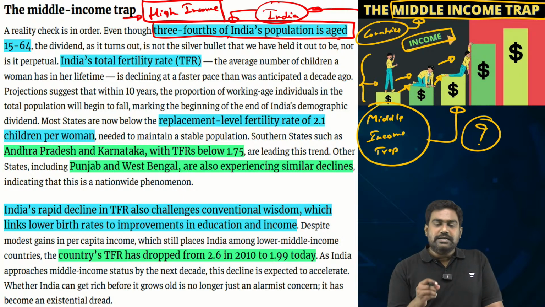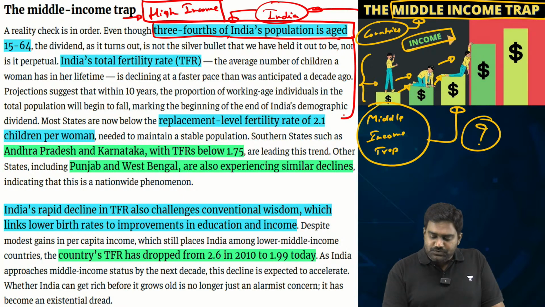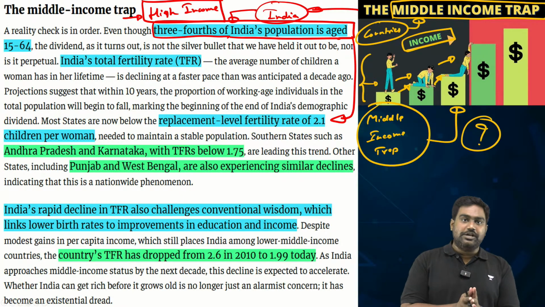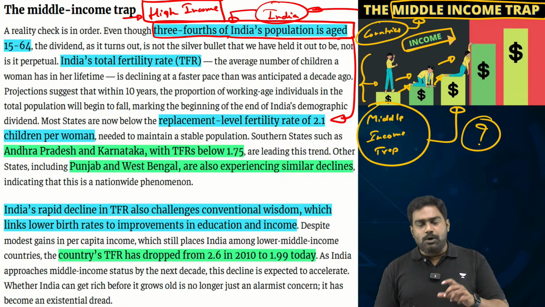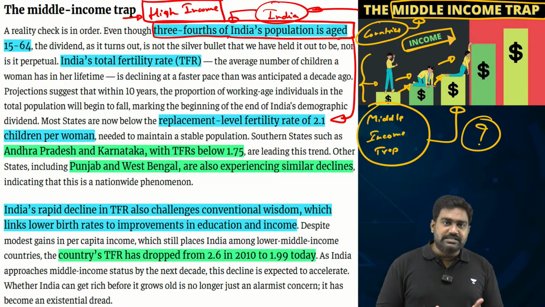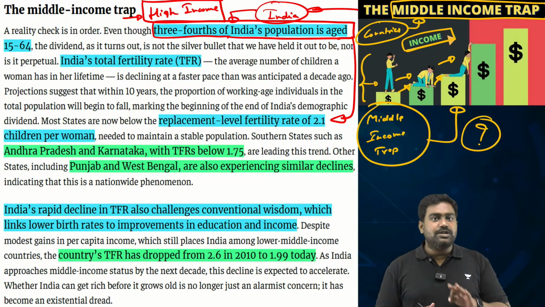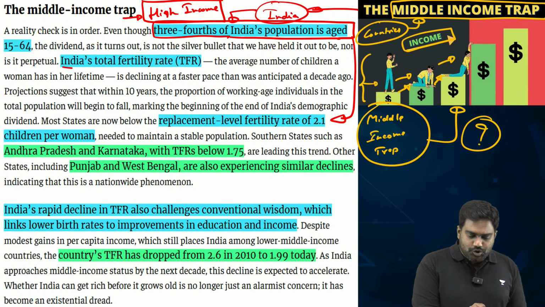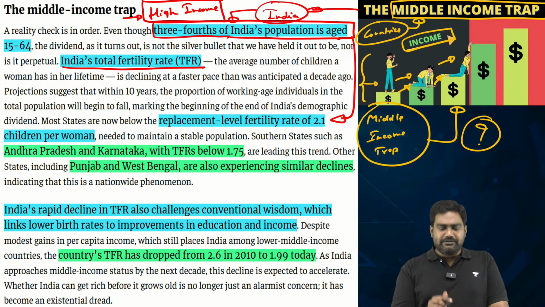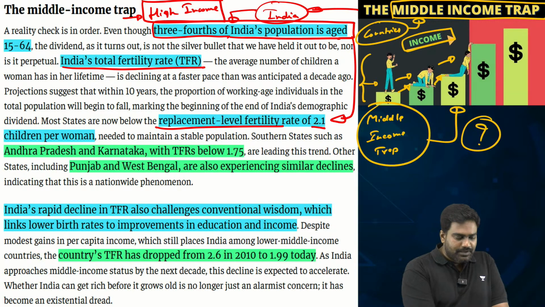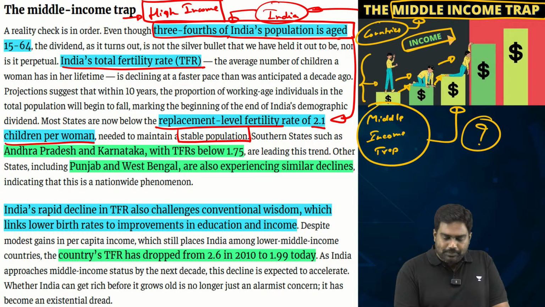So if we don't harness our demographic dividend now, we are at great risk, because we are going to deal with an aging population. With regard to India's population and fertility numbers, there are certain alarming trends which are already coming up. See, India had estimated that we should maintain replacement level fertility, which is 2.1, to ensure that we have a stable population.